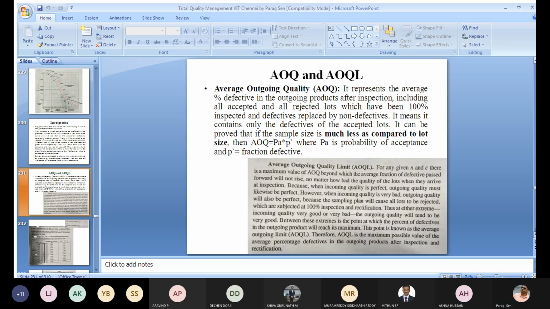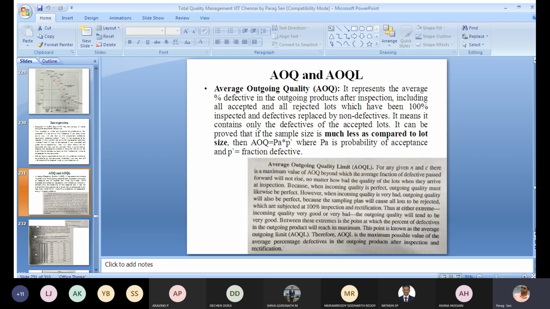then the lot will be rejected. If the lot gets rejected, it will undergo 100% inspection, and all the bad items will be replaced by good items.